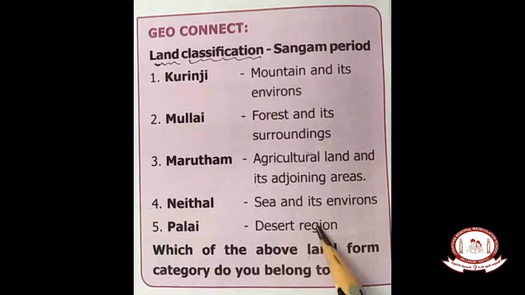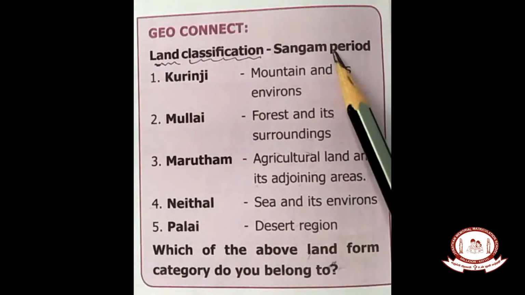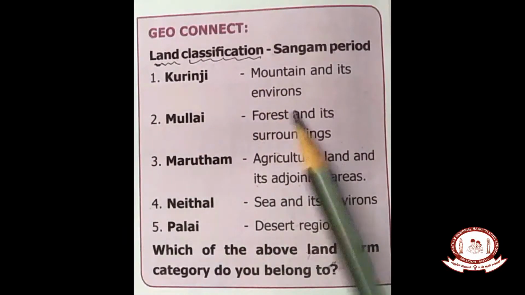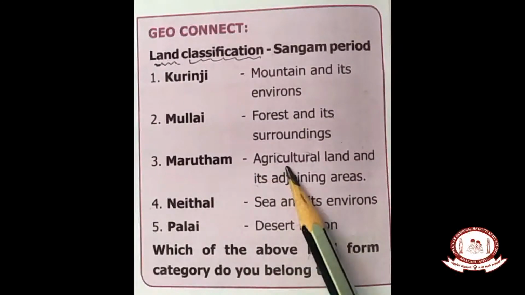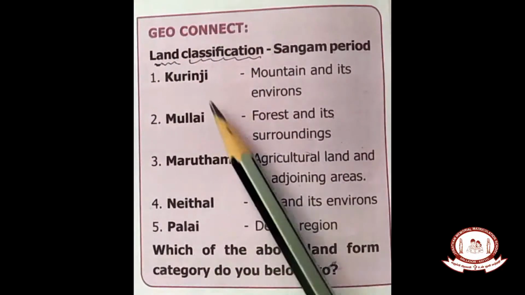Palai, desert region. Do you understand, children? So, classification of land during the Sangam period: Kurinji mountain, Mullai forest, Marudam agriculture land, Neithal sea, Palai desert region. This is the question given today.